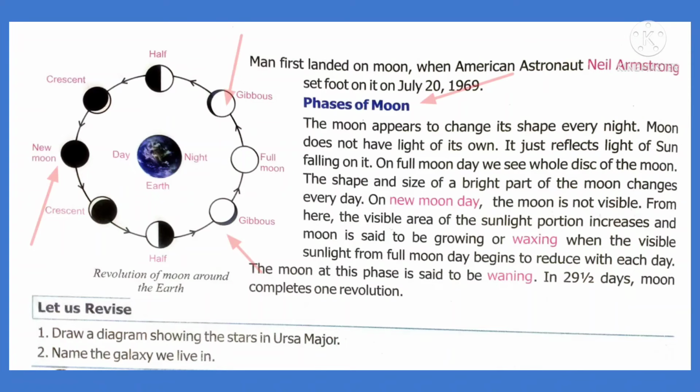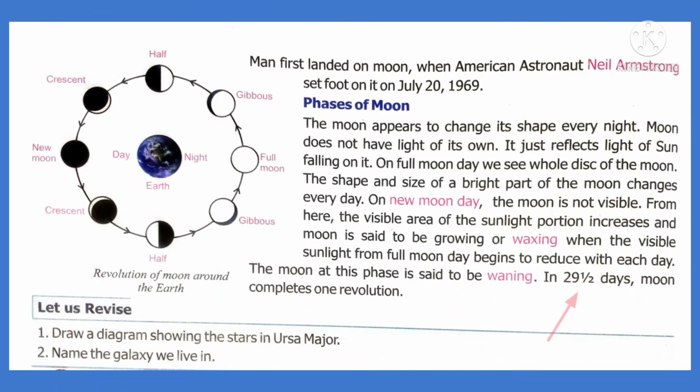The moon shows different phases like crescent moon, new moon, half moon, gibbous moon and full moon. When there is a new moon day, the moon is not visible. After new moon day, the size of the moon starts growing. This is called waxing. Once it becomes fully grown, it is called full moon day. Then it reduces in size. This is called waning. The moon also revolves like our Earth. The moon revolves around the Earth in 29.5 days. One complete revolution of the moon around the Earth takes 29.5 days.